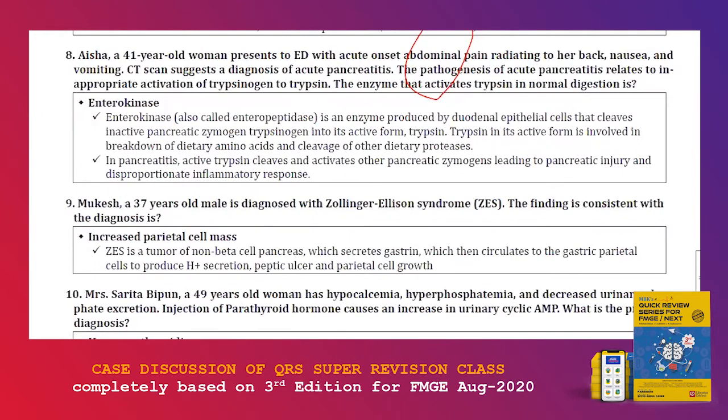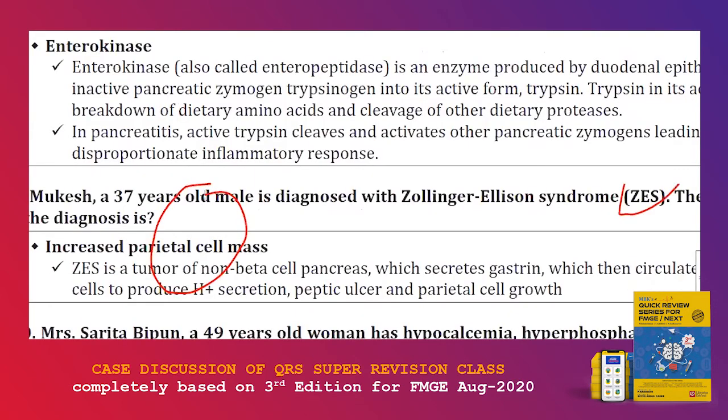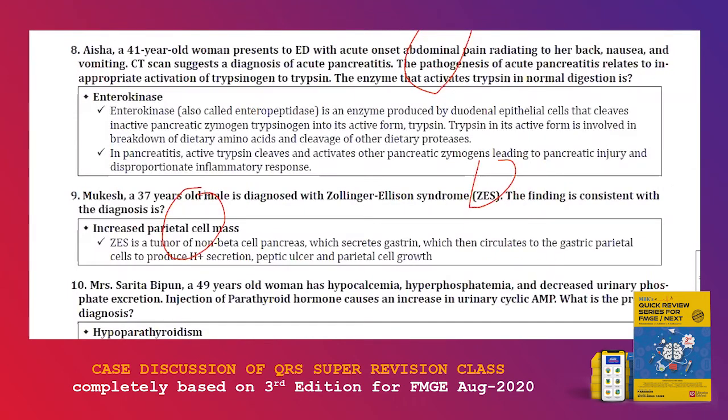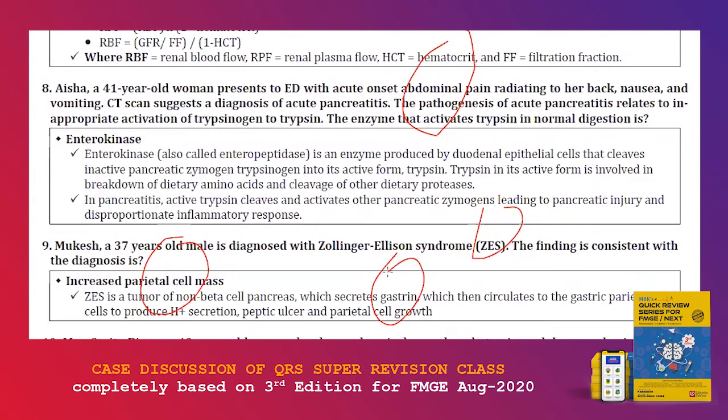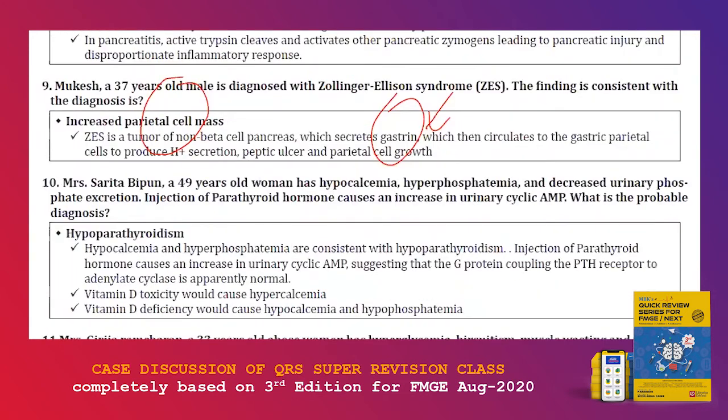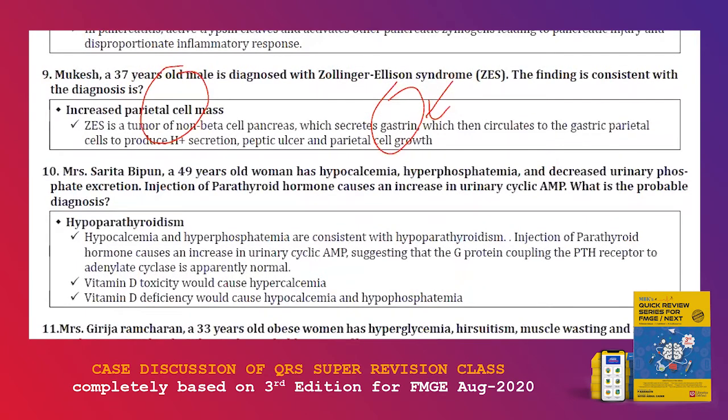Next, a 37-year-old male is diagnosed with Zollinger-Ellison syndrome. What finding is consistent with this diagnosis? Answer is increased parietal cell mass. Increased parietal cell mass is consistent with Zollinger-Ellison syndrome. It is a tumor of the non-beta cells of the pancreas which secretes gastrin. Zollinger-Ellison syndrome secretes gastrin, that is a very important MCQ. With Zollinger-Ellison syndrome, you are going to remember gastrinoma. Gastrinoma. Several times asked MCQ. Zollinger-Ellison syndrome, gastrinoma.